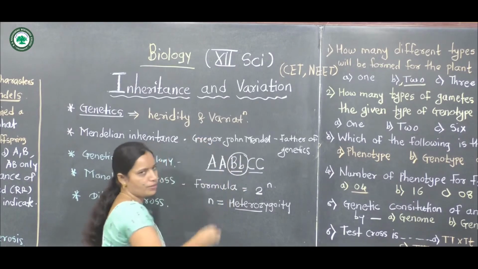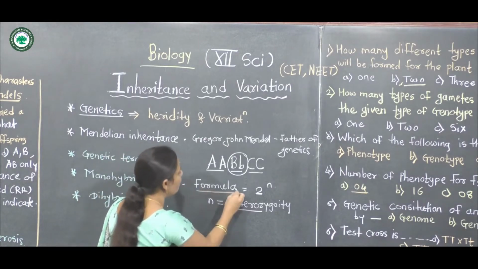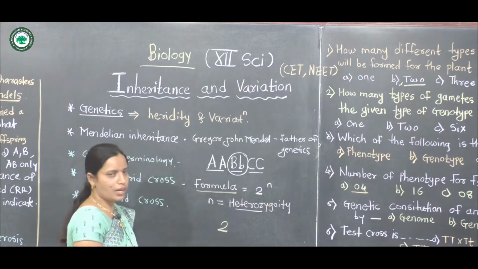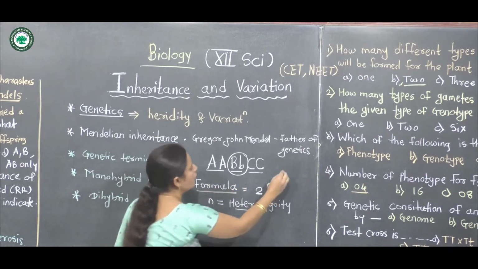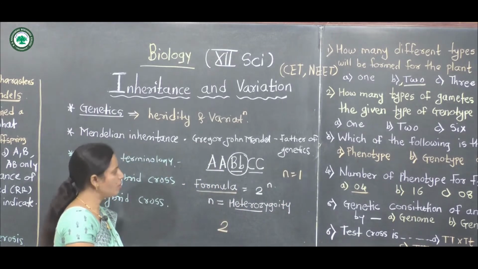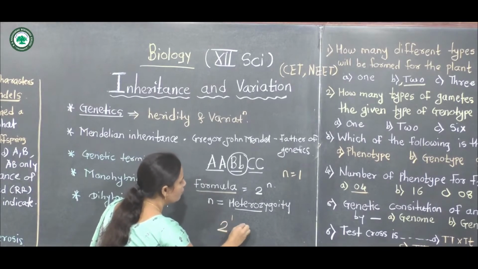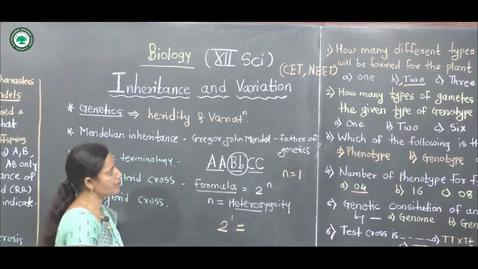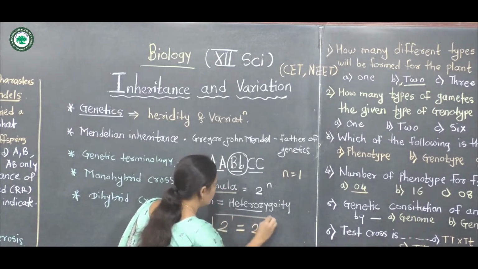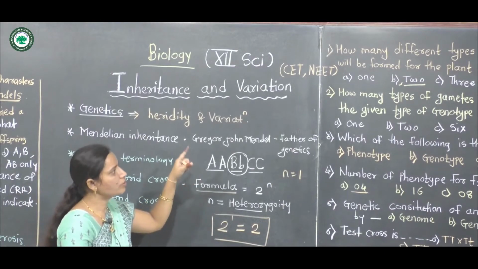Only one heterozygosity is seen, so n is equal to 1, and 2^1 gives 2 types of gametes. Using this important formula is a trick for solving this problem.